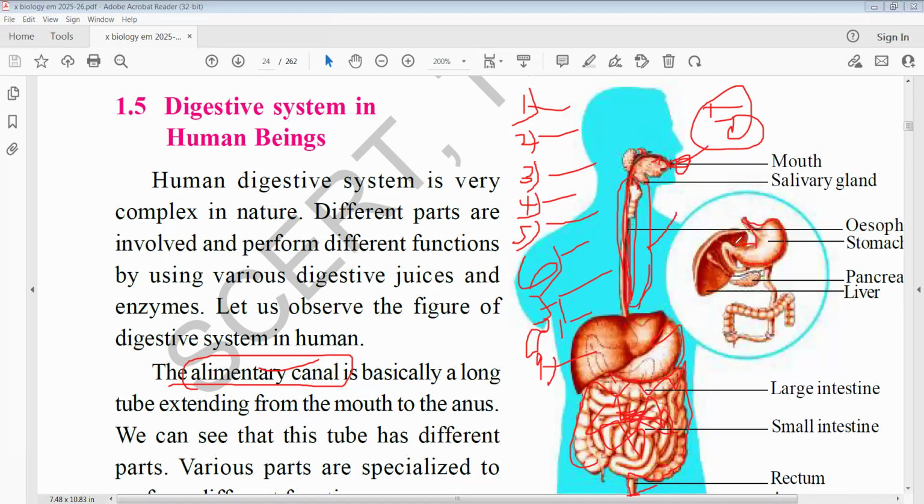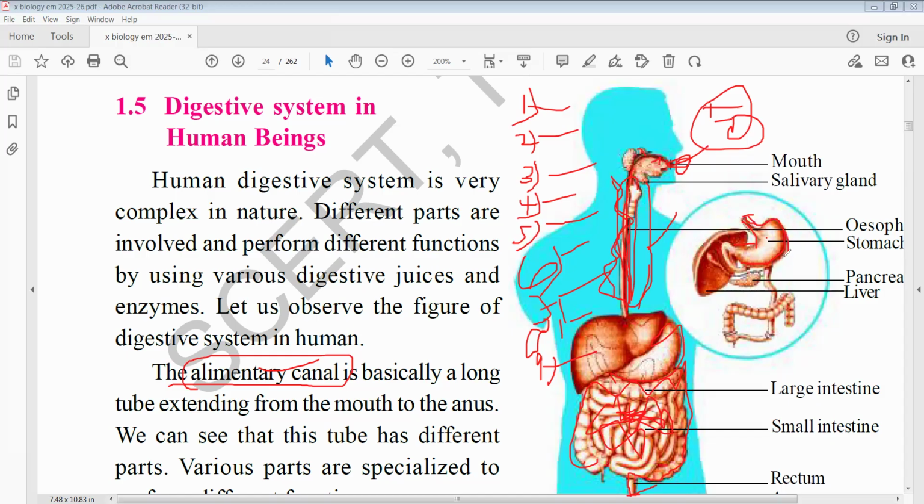The stomach is a muscular bag. Here sphincters are present. You know that in the esophagus, food moves in a wavy manner. It is important: in the esophagus, food moves in a wavy manner. These wavy movements of the food are called peristaltic movements. By the peristaltic movements, the food enters the stomach. The food is stored for nearly 6 hours in the stomach.